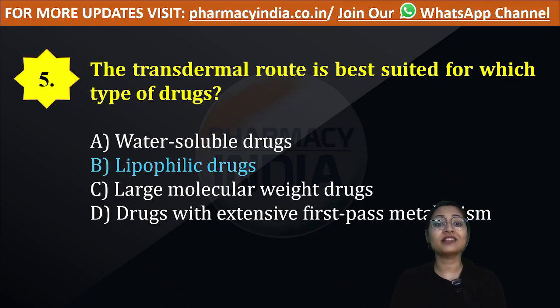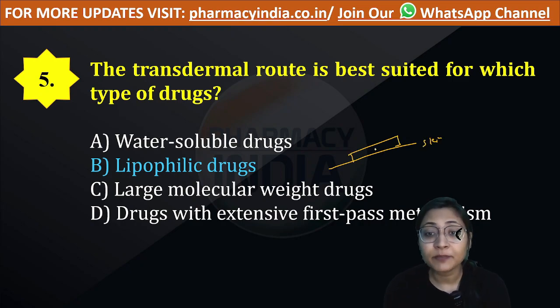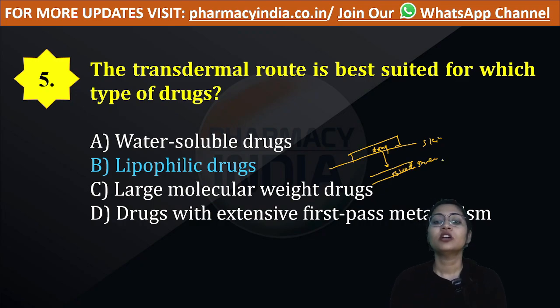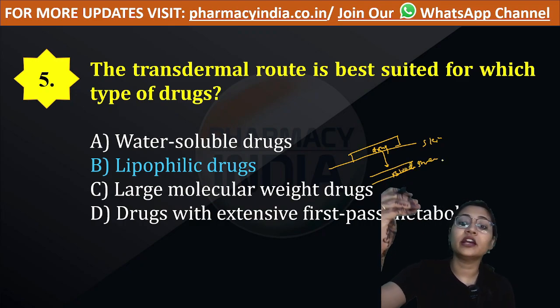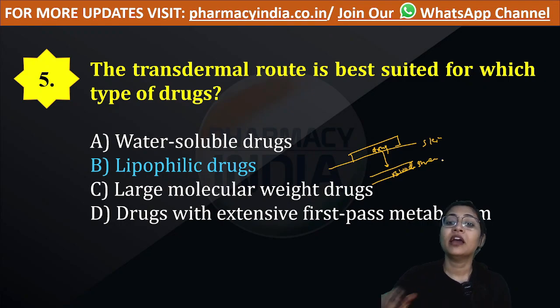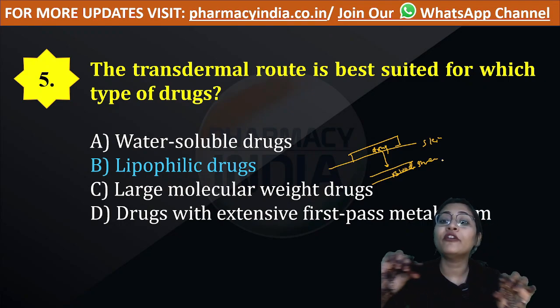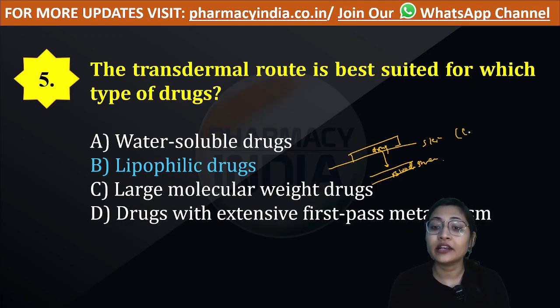Why? Because of the transdermal route. Suppose this is our skin and a transdermal patch has been attached to our skin. The drug is present in this transdermal patch. It has to move through the skin and get absorbed into the bloodstream. So for passing from the skin into the bloodstream, it has to pass through a lipophilic membrane, that is skin.